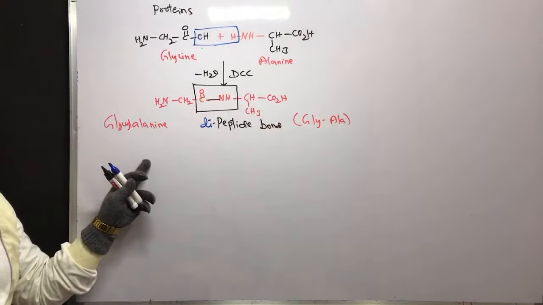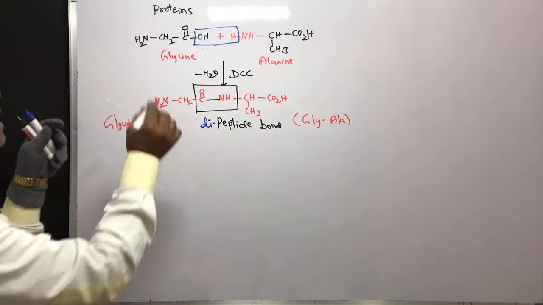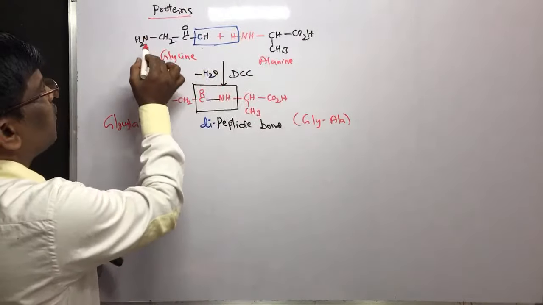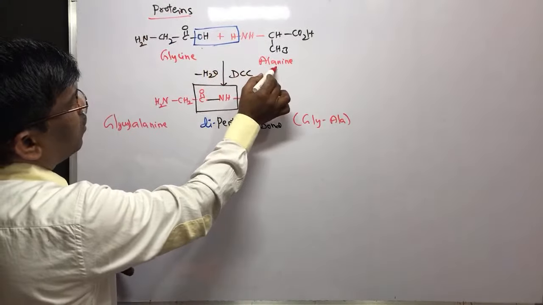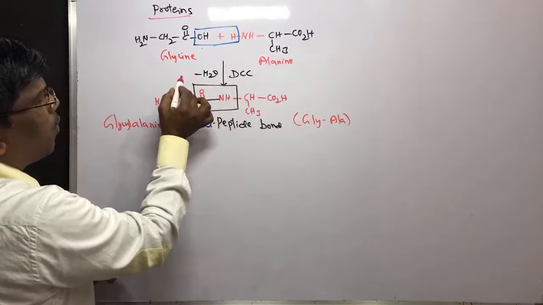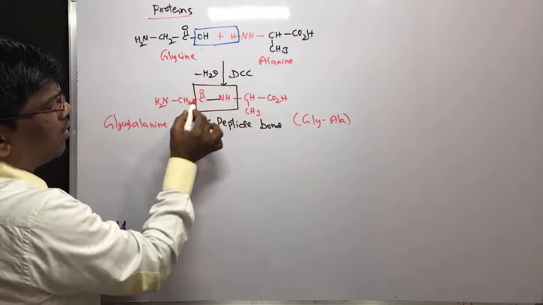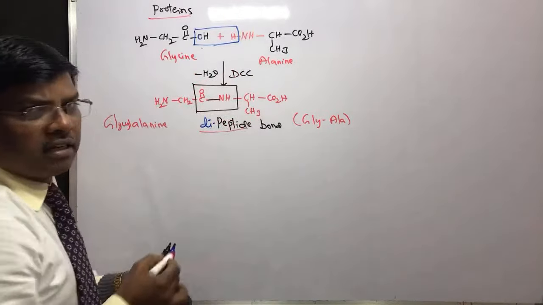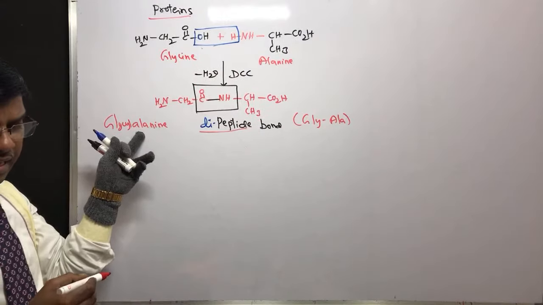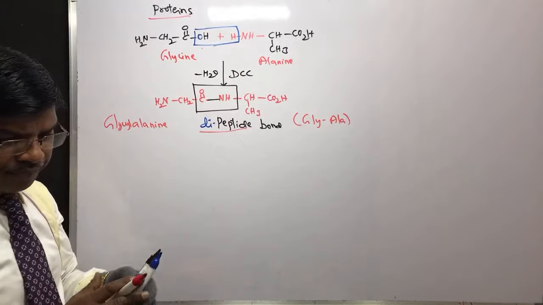So it is a dipeptide. Proteins is a polymer of amino acids. So when I take one amino acid and condense it with another amino acid, upon losing water, I am going to get dipeptide or this peptide bond, which is nothing but glycyl alanine. This is known as dipeptide.